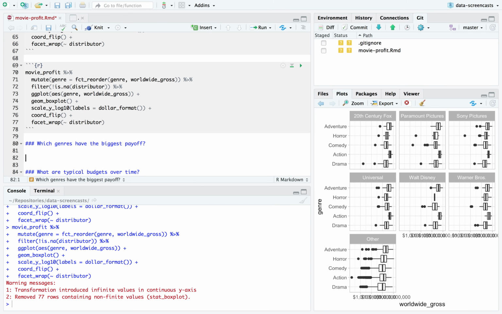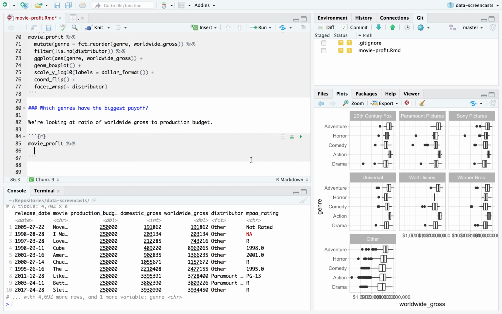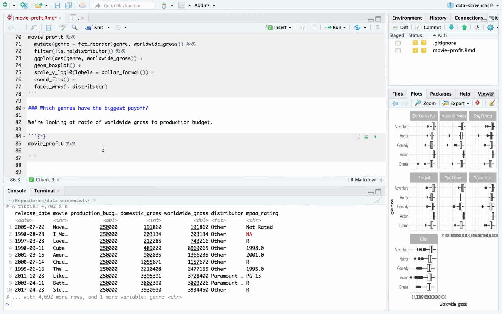So, we're looking at the ratio of worldwide gross to production budget. Here I can tell you, we're going to have to be really careful. There's going to be some movie in here with a $1 production budget that makes $1 million. It's going to throw off everything we do. So when I analyze this kind of question, I like to start by adding a column.